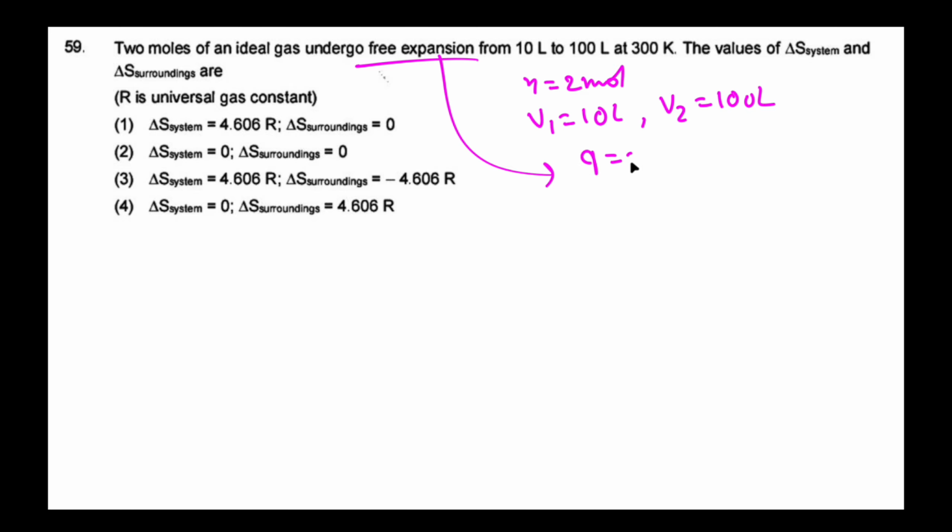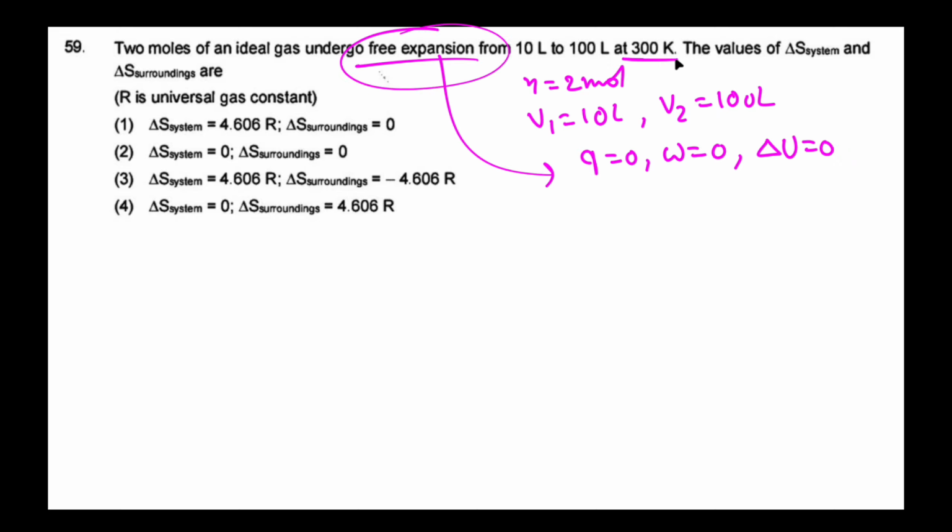Here the number of moles n is 2, V1 is 10 liters and V2 is 100 liters. For free expansion, that is, expansion into vacuum, Q is 0 and W is 0, so delta U is also 0.